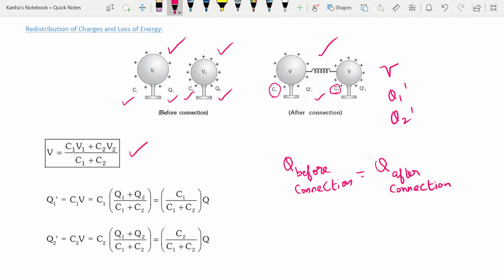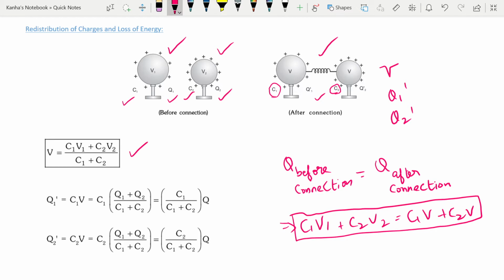Now because Q is given as C into V, I can easily say that C1 V1 plus C2 V2 is equal to C1 V plus C2 V. This is one of my defining equations, and I can thus easily write that the common potential is nothing but C1 V1 plus C2 V2 by C1 plus C2.